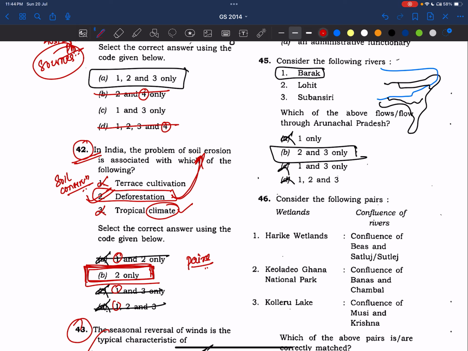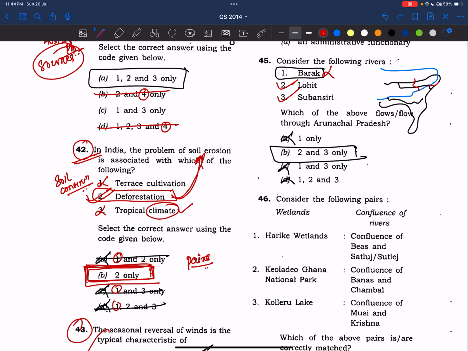And Lohit is here and Subansiri comes from here. Okay, these two rivers, they flow through Arunachal Pradesh. But Barak does not flow through Arunachal Pradesh. It flows through Manipur, Nagaland, and Mizoram. Right? The answer is 2 and 3.